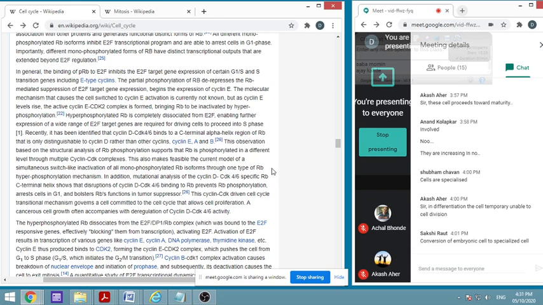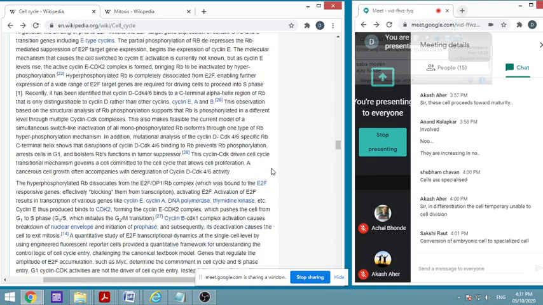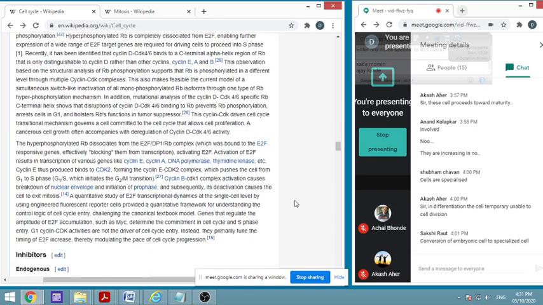We will discuss this. If you wish, you can go through that. There are various genes for each type of this: cyclin E, cyclin A, cyclin B. Then DNA polymerases, thymidine kinases, so many enzymes are there, and they are responsible for activities one after another. Now there are certain inhibitors.